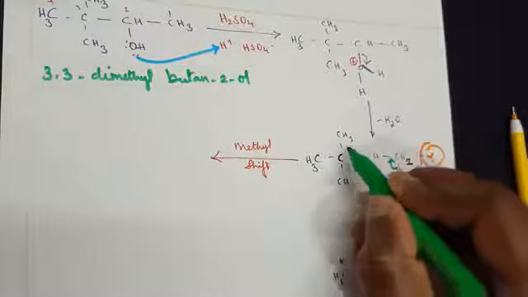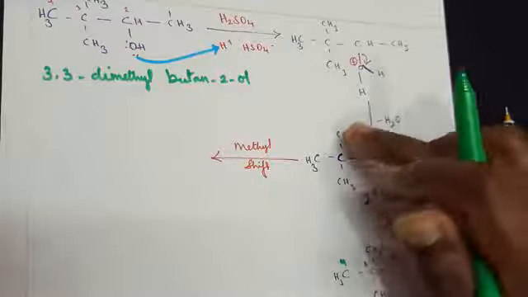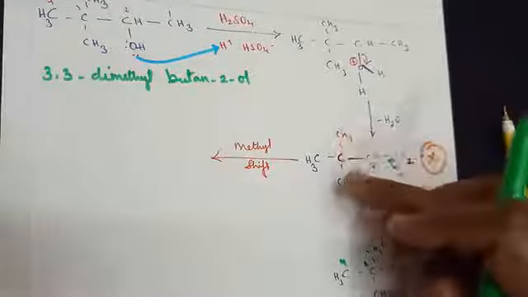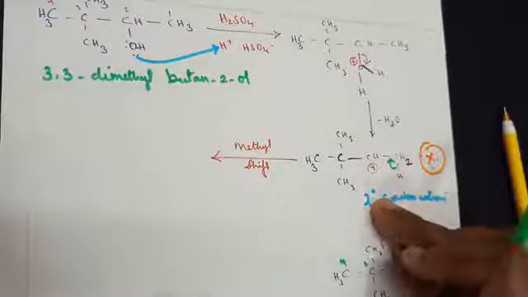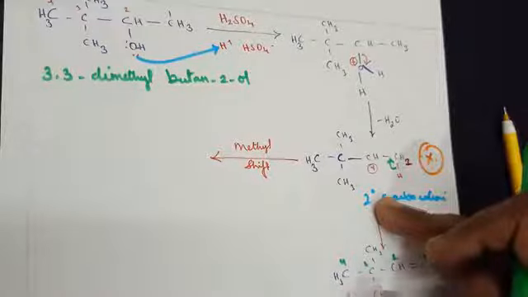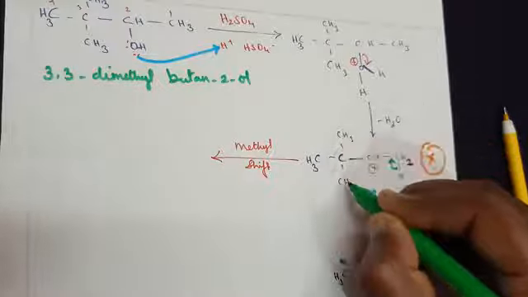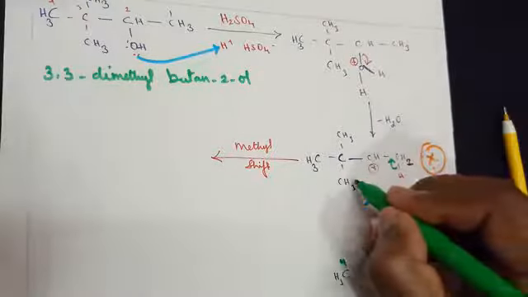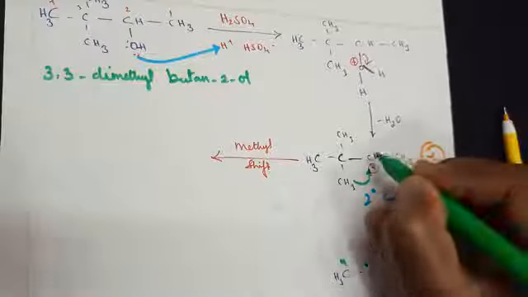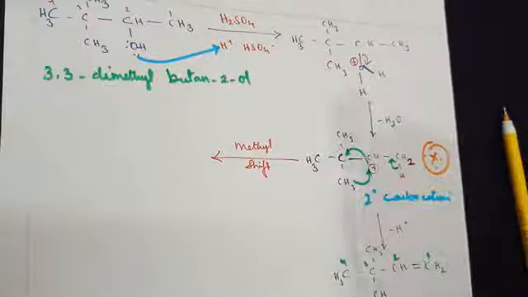This carbon attains a positive charge. There are 2 substitutions you can see here, whether 1 substitution or 2 substitution. Secondary means you have to convert it into a tertiary, only then can the formation of a further alkene be shown. Imagine either this CH3 or this CH3, anything can be shared. If this one shares the group with this carbon, the plus charge will come here. Am I making my points clear?